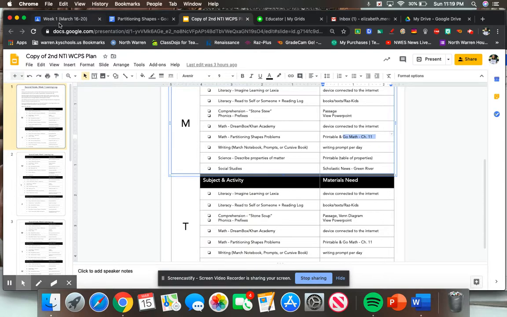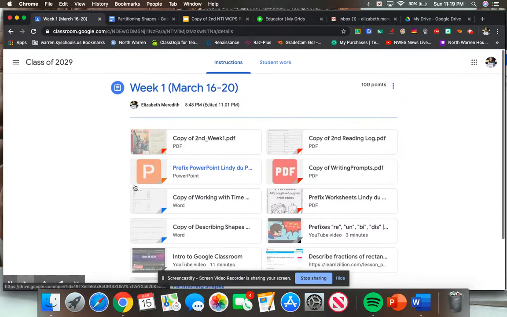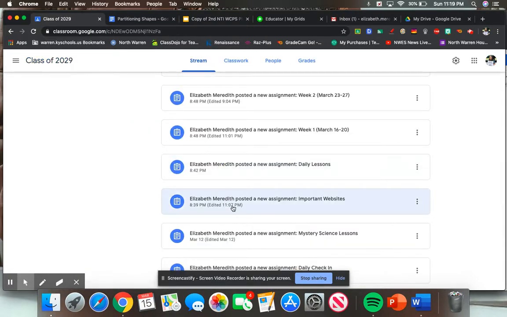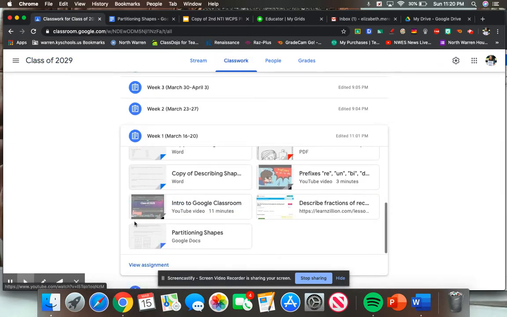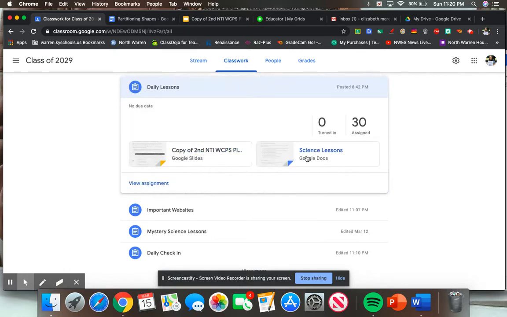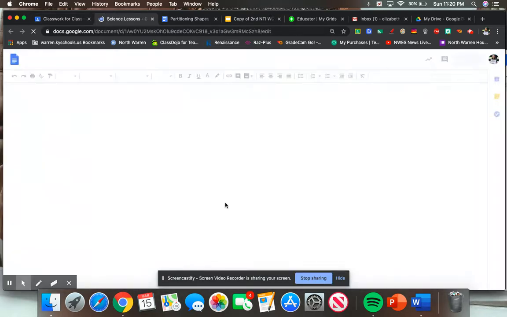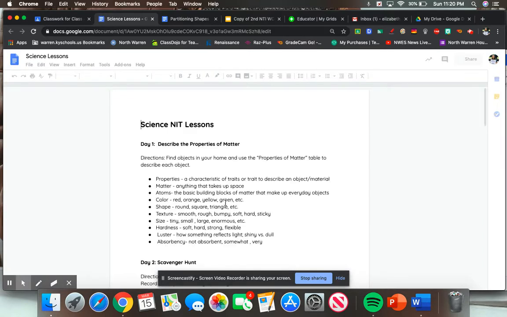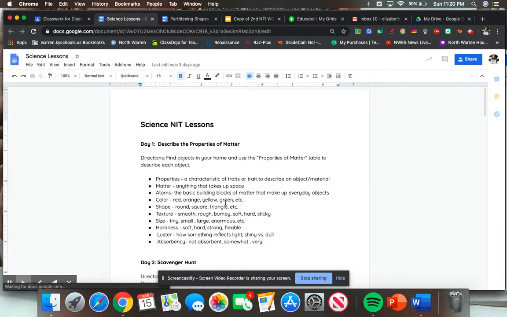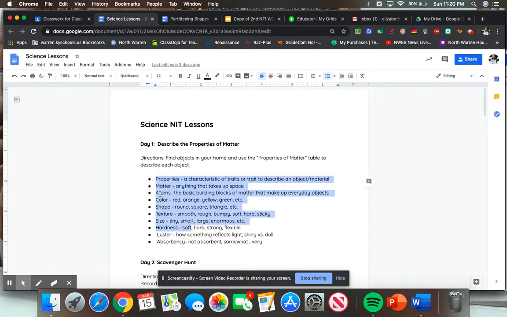Science, you should remember how to do this. Pull out your science lessons. And it will walk you through how to do it. Now, we did this the other day in class. We had a bag of stuff. We had a water bottle, bouncy ball, sticker, piece of candy. We had all that stuff. And we were describing those things with these properties right here. So we talked about the color, the shape, the texture, the size, hardness, luster, and absorbency. And right here, it describes that property for you.